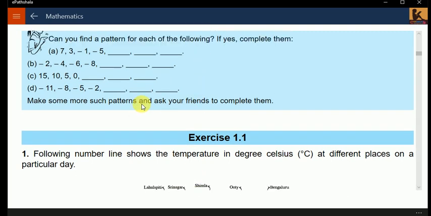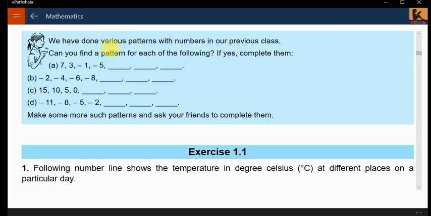So this is your book. We have to do various patterns with numbers, as in the previous class. Can you find the pattern? You have to just find the pattern in this. 7, 3, minus 1. How many numbers get subtracted from 7 to 3? It's easily visible. From 7 to 3, there are 4 numbers which are getting subtracted. From 3 to minus 1, again 4 numbers. From minus 1 to 5, again 4 numbers.